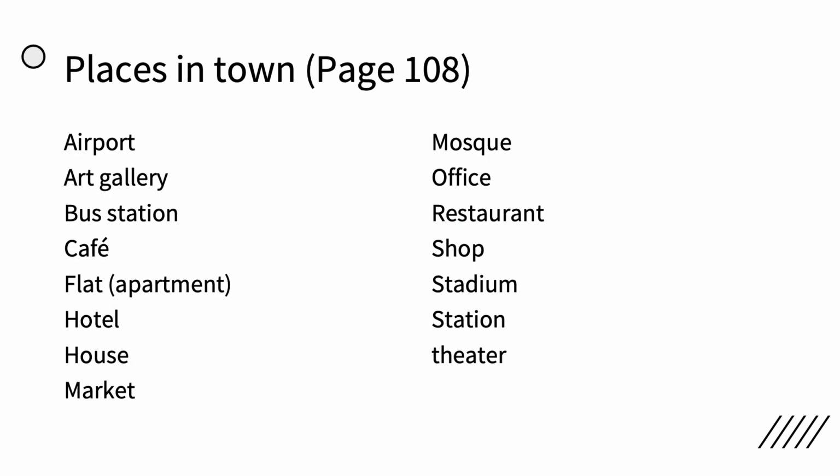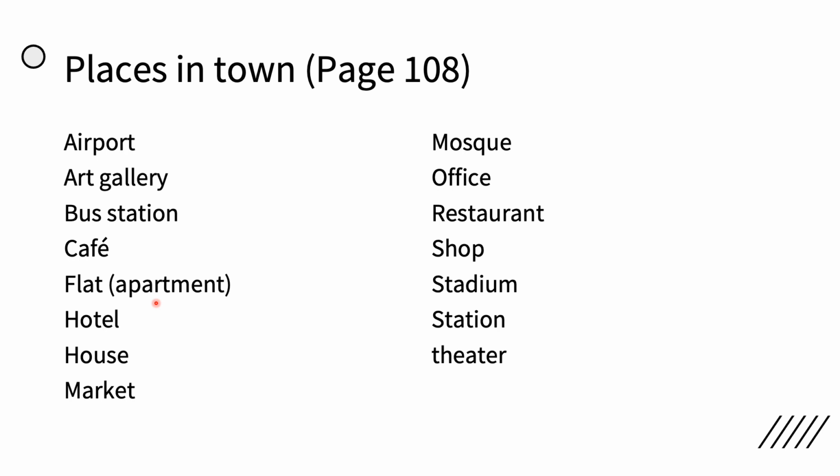Okay, now what are the different places you can see in a town? Here you can open to page 108 in your course book for further information. Now the different places are, the first one here, airport. This is the place where you go and travel by airplane. The second one is the art gallery, bus station, cafe, flat, or apartment.